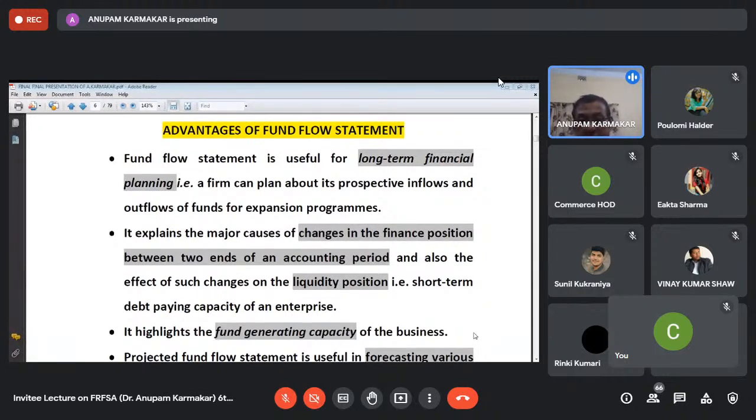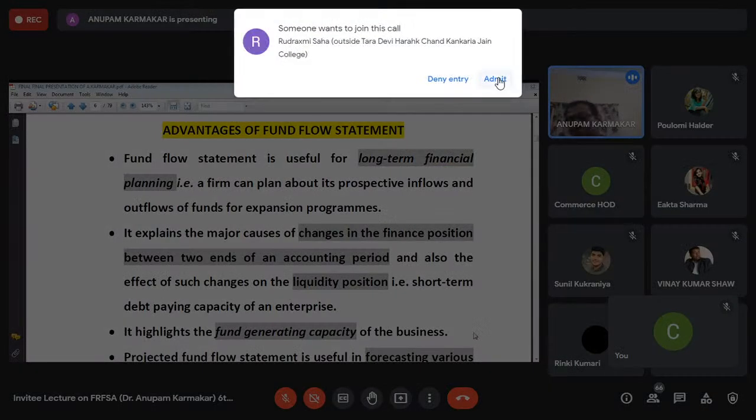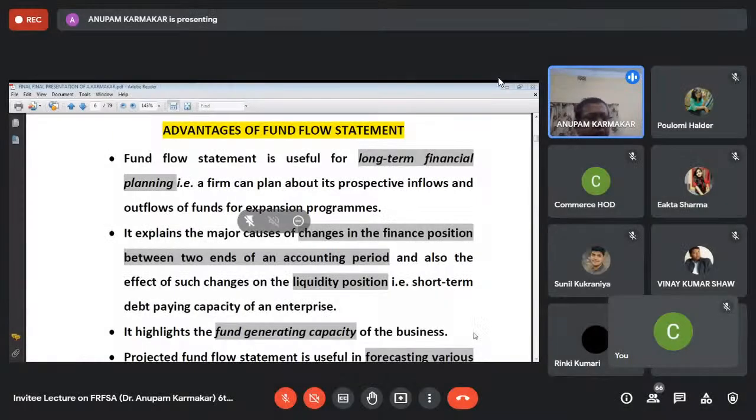And number two, I've already explained that on the basis of the fund flow statement, we can easily assess the change in the financial position between two ends of an accounting period. That means whether there are any changes in the financial position from the last year to the current year or not can be assessed on the basis of the fund flow statement. And also we can assess the changes in the liquidity position. Liquidity means the short-term debt paying capacity of an enterprise. That can also be assessed on the basis of the fund flow statement.